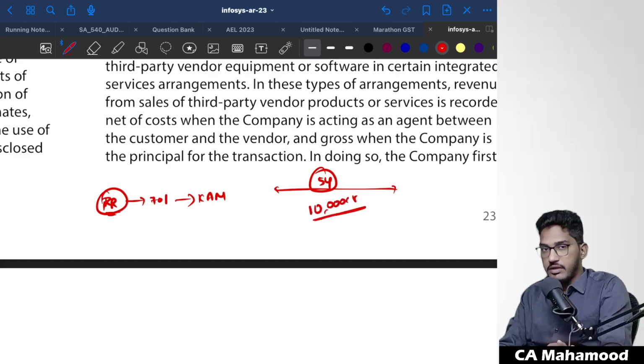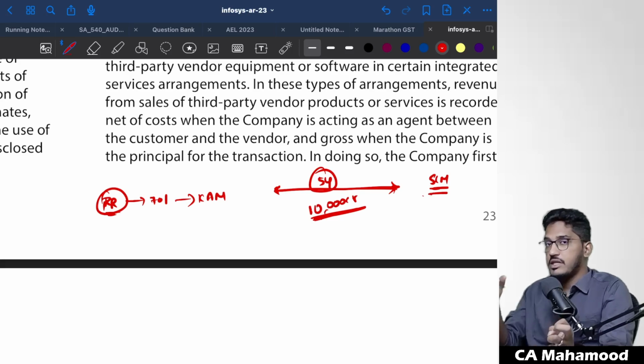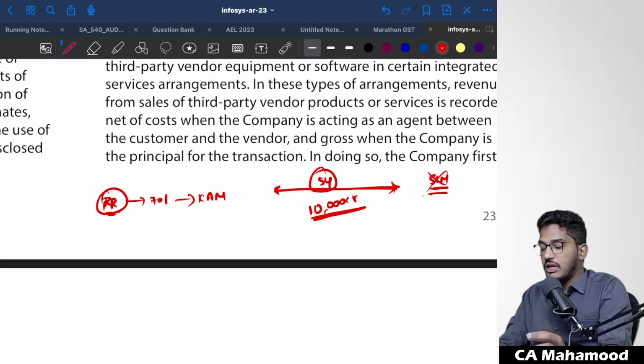How will this revenue be recognized? Will it be recognized all at once? No. This 10,000 crores of revenue has to be recognized over its project life, over the period of 5 years. Sir, how will they recognize? Can they recognize simply on an SLM basis? Every time it will not work. SLM will work only when the IT company is expected to provide an equal quantity of services each and every year. But that is not how IT services are practically executed.